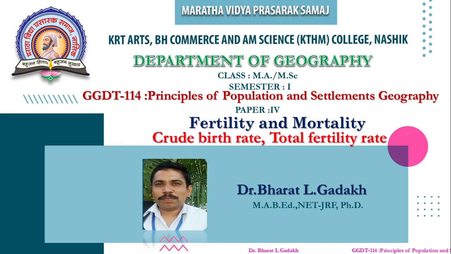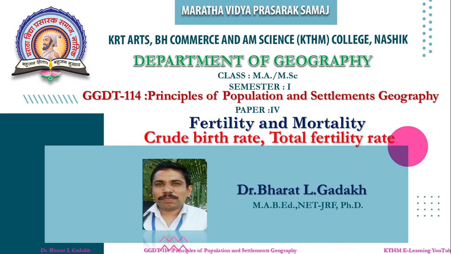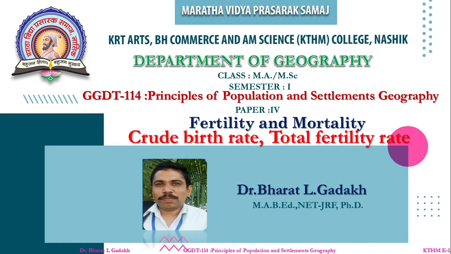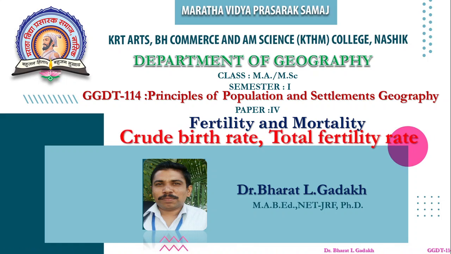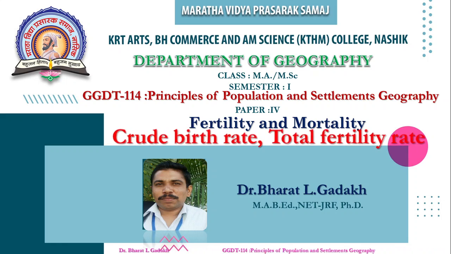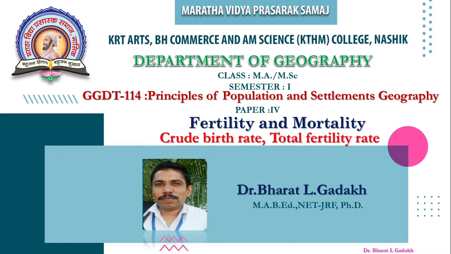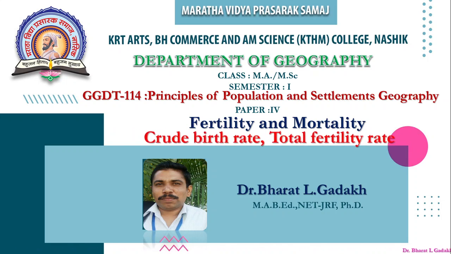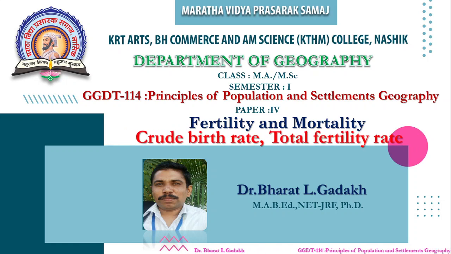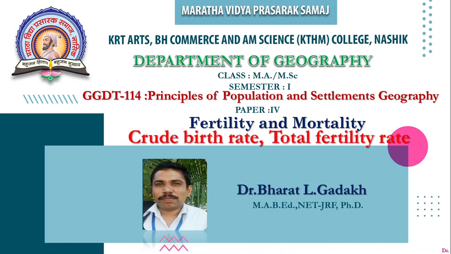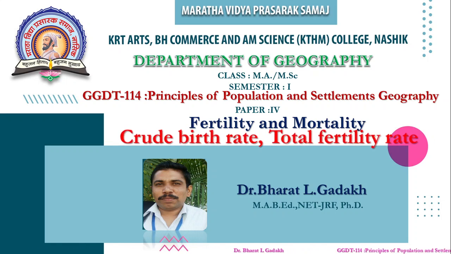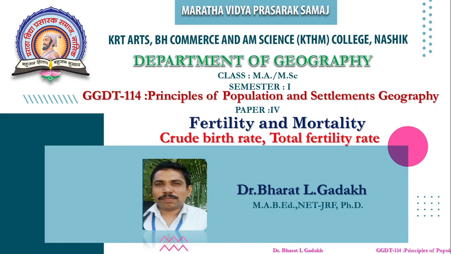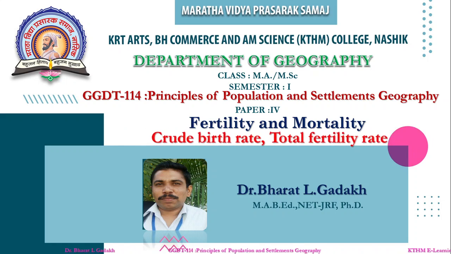In the last lecture we discussed different topics on fertility. What do you mean by fertility and what are the measurements of fertility? Fertility means the actual number of children born to a woman. For a group of women, the actual measurement of fertility is the ratio between the number of children below 5 years and the number of women in the reproductive age group. Normally, the birth rate is given in terms of the number of children born to 1000 women in the reproductive period.